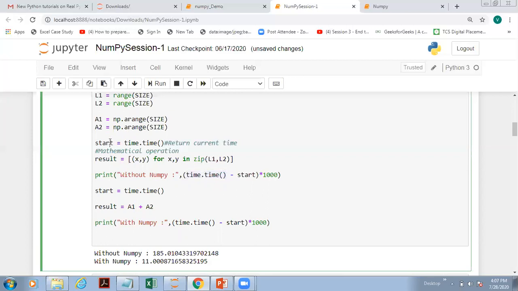So current time minus the start time gives the total time of execution of this task.